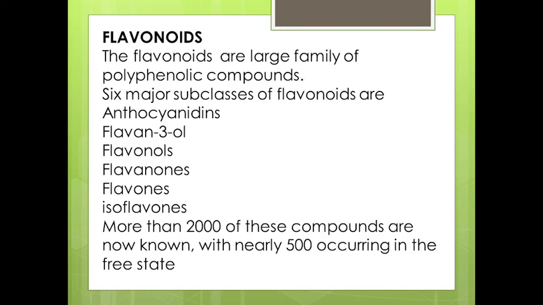Topic is flavonoid. Flavonoids are a large family of polyphenolic compounds. Six major subclasses of flavonoids are anthocyanidin, flavanthiol, flavanols, flavonones, flavones and isoflavone. More than about 2000 of these compounds are known, out of which about 500 occur in free state, otherwise they are bound with glycoside or sugar molecule.